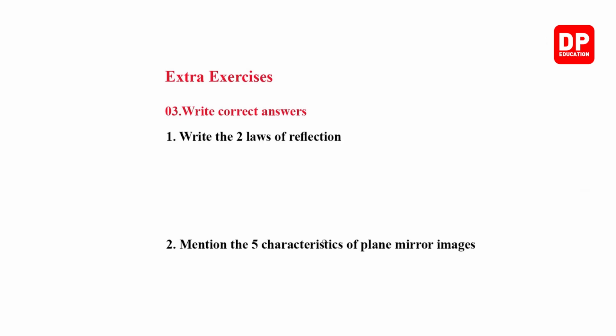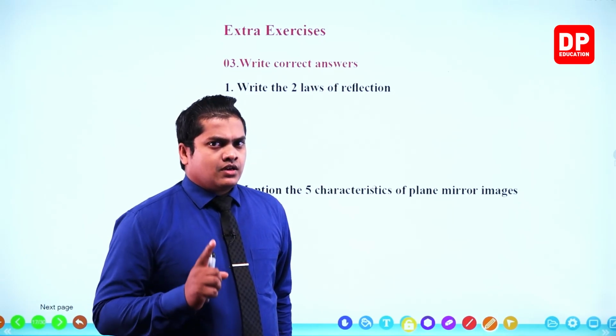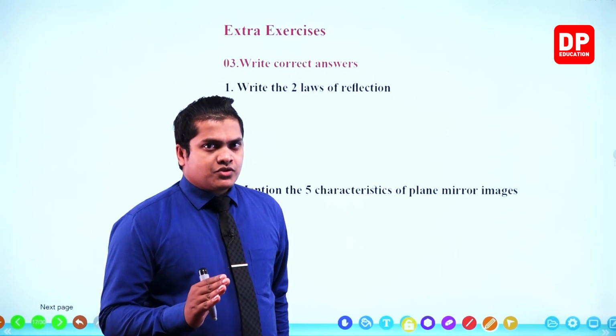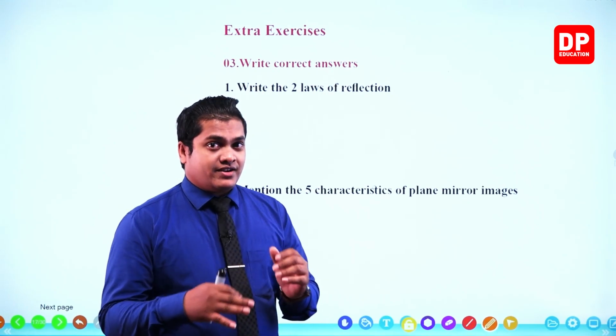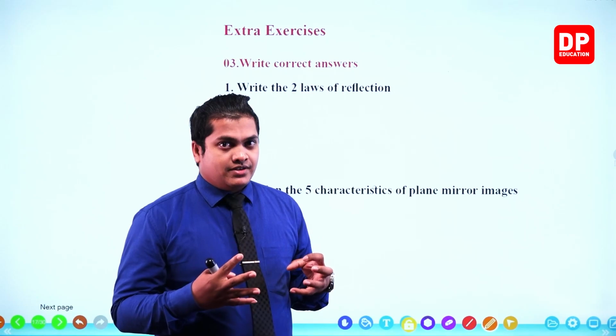Now in this question, the question number 3, you had to write down the correct answers. So what are the laws of reflection? Very simple. Incident angle is equal to the reflected angle, not the ray, my dear children, right? Remember about the things that you have learned.